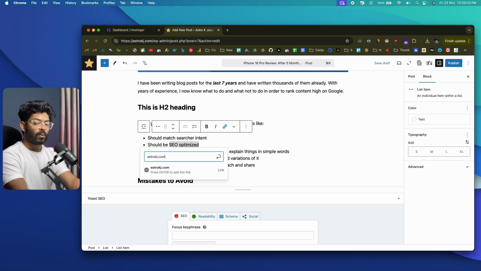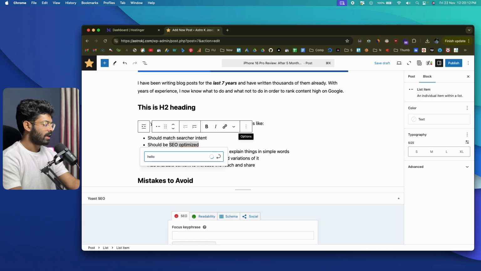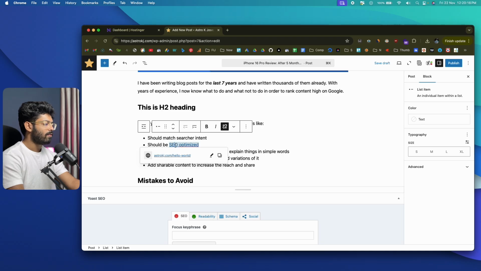Okay, and now if you want to link to other blog posts that are currently live on your website, I guess we have a Hello World article in this one. So you can simply go ahead and type the title of the article or any keyword. For example, let me put hello, and it will automatically load that one. So I can click on it and we have that SEO optimized link. Whenever a user clicks on this one, they'll be instantly taken to this page.